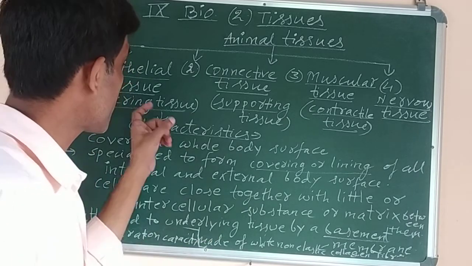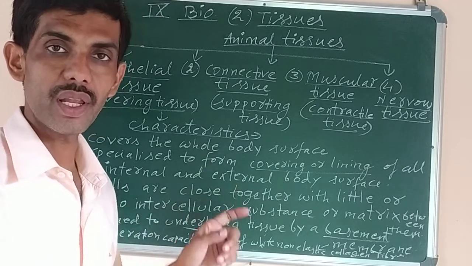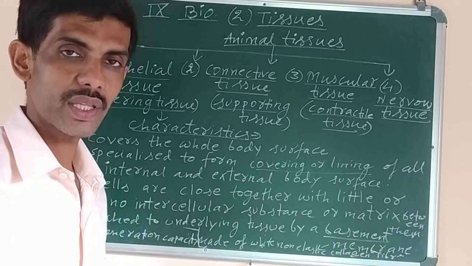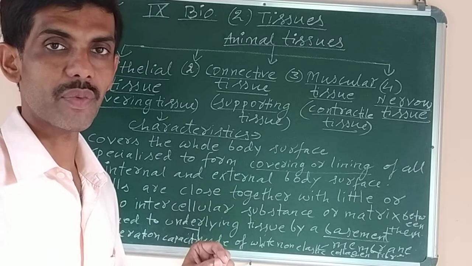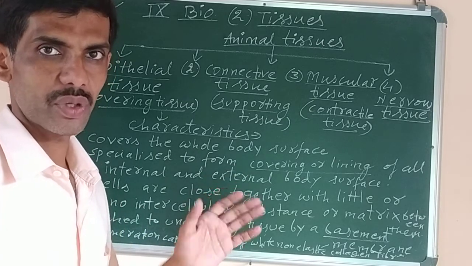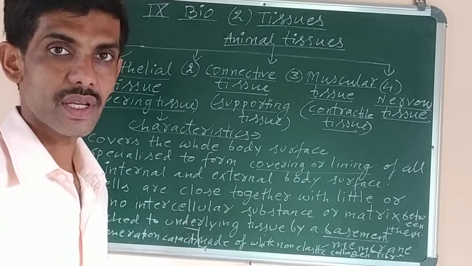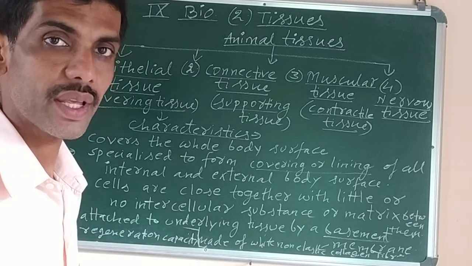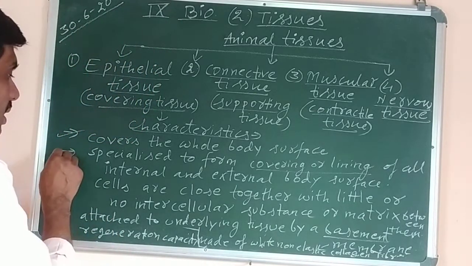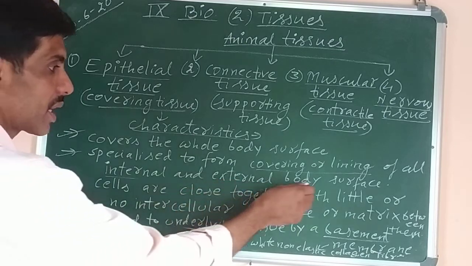So similarly, different types of functions of epithelial tissue will be there because they are present in different organs of the body. Different organs carry out different functions, so this epithelial tissue also helps in carrying out those functions. Then the third one is internal and external body surface.